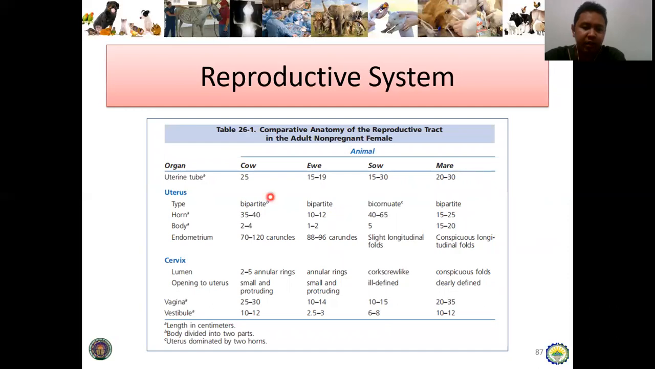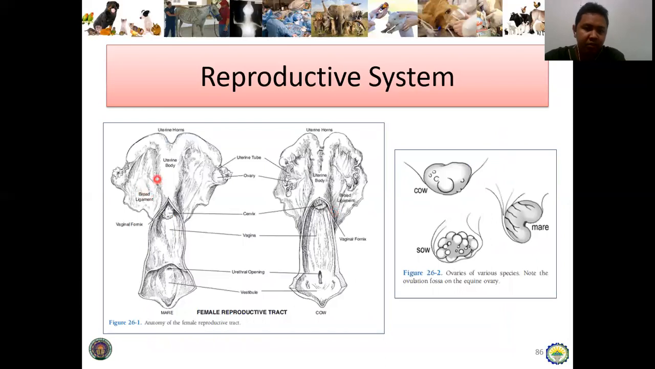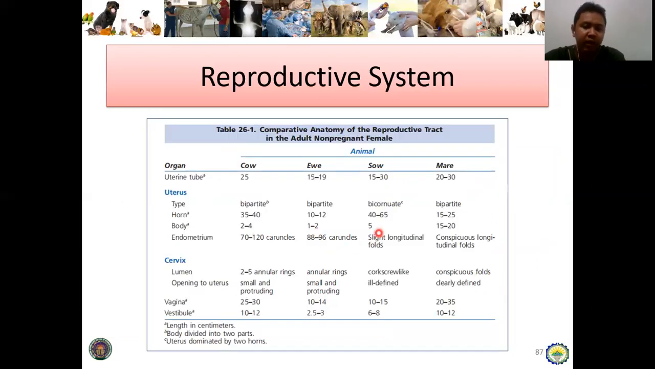So bipartite means bipar, so two parts. It comprises a distinct uterine body and uterine horn, just like this one. May distinct uterine body, may distinct uterine horn. But there are animals that are bicornuate. Let me highlight cornu, meaning horn, so two uterine horns. So who are they? That is the sow.